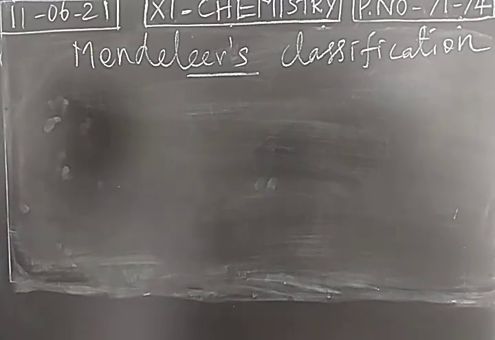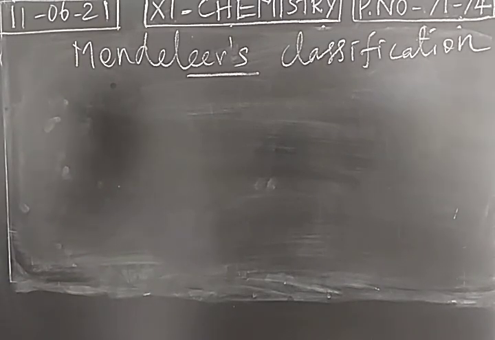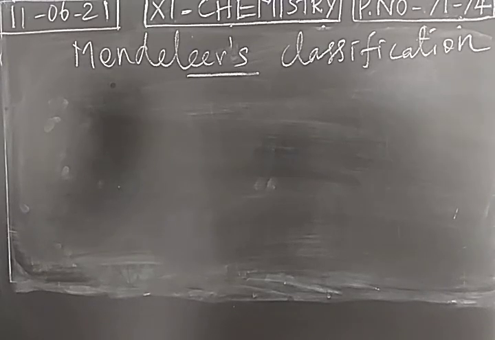So Mendeleev was the first scientist to propose a table. When you take the remaining classifications, the detailed periodic table was not given. First time Mendeleev gave a proper periodic table, even though there are many drawbacks. The proposal of modern periodic table is based on the Mendeleev periodic table. So with the help of Mendeleev periodic table only, we have done many modifications. Finally, now we are following modern periodic table. So with the help of Mendeleev periodic law, Mendeleev proposed a periodic table. It is called the Mendeleev periodic table.